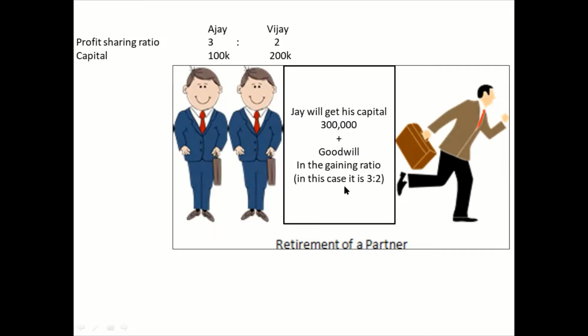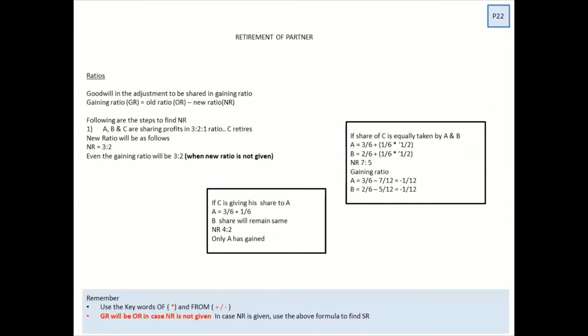If a new ratio is not given, your gaining ratio will always be 3:2. We will discuss the ratios in detail in the next slide. But this image should be there in your mind. You should always understand that the capital and goodwill has to be paid to the partner. Now let's learn about the ratio part. As I told you, goodwill should always be given in the gaining ratio.